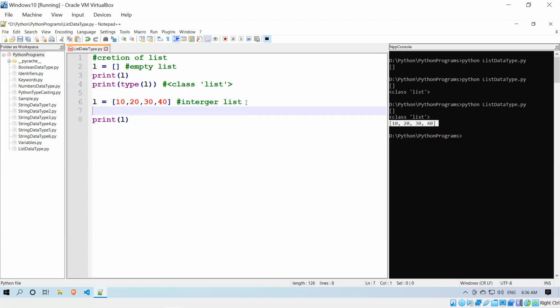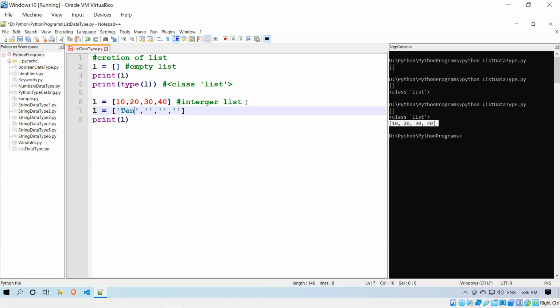So now I'll create one more list, that is a string list. I'll put the same 4 elements. A string can be represented using double quotes or single quotes, right?